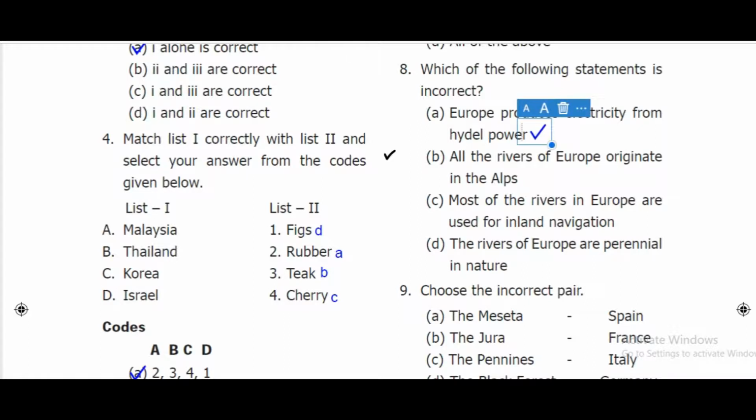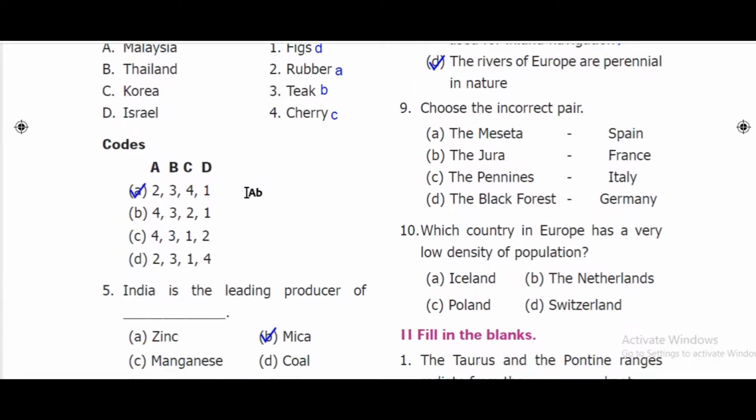Correct. All rivers of Europe originate in the Alps. Correct. Most of the rivers in Europe are used for inland navigation. Correct. The rivers of Europe are perennial in nature. Actually, it is wrong. Therefore, the answer for the eighth one is option D. Next, ninth one. Choose the incorrect pair. Here, option C, the Pennines is in England, not Italy. Therefore, it is an incorrect pair.